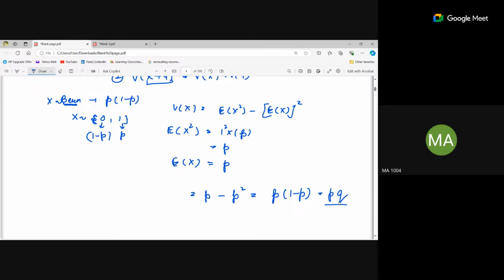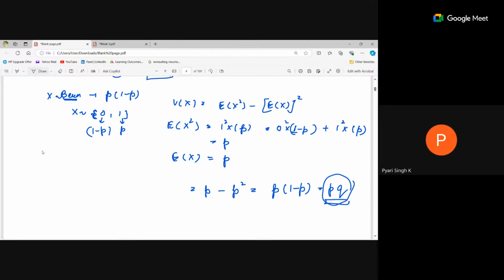And would you please explain how did you get expectation of x square? Simply, expectation of x square will be 0 square multiplied by 1 minus p plus 1 square multiplied by its probability, that is p. Okay, clear. So variance of Bernoulli is clear? Yes, ma'am.